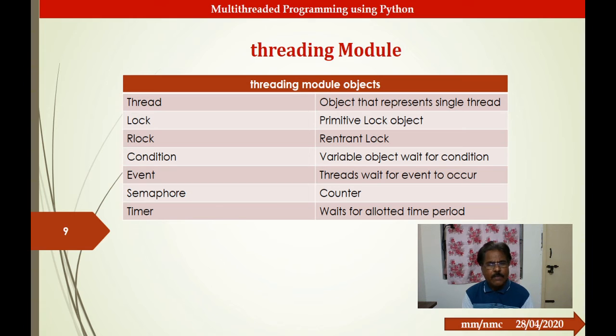Similarly, an event can also be registered, and only after the event is completed is the thread released. We can also use a semaphore, which is used as a counter, and a timer for specifying the time period for the thread execution.